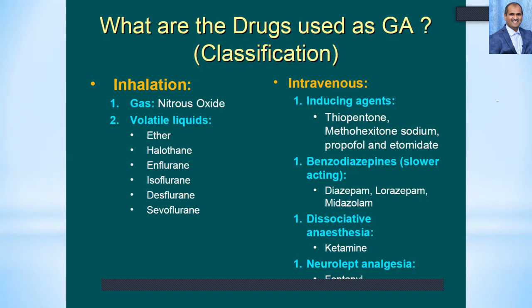As far as intravenous anesthesia is concerned, a variety of agents are there. The inducing agents like thiopentone sodium, methohexitone sodium, propofol, and etomidate. These are the intravenous agents, and the benzodiazepines are the slower acting agents. The classical examples are diazepam, lorazepam, midazolam, alprazolam, and many more. The dissociative anesthetics like ketamine, which act on the NMDA receptor, and neuroleptanalgesia, for example fentanyl and